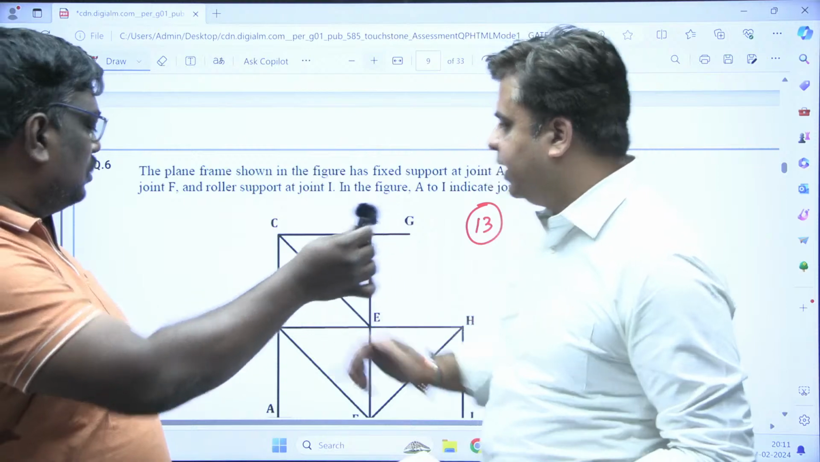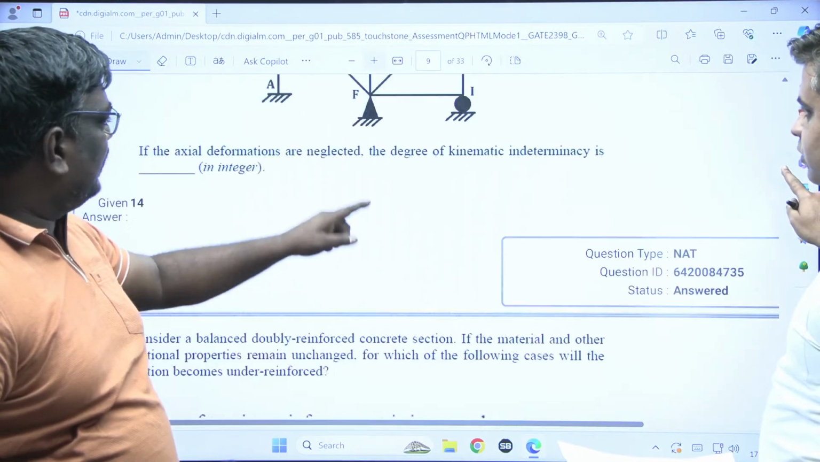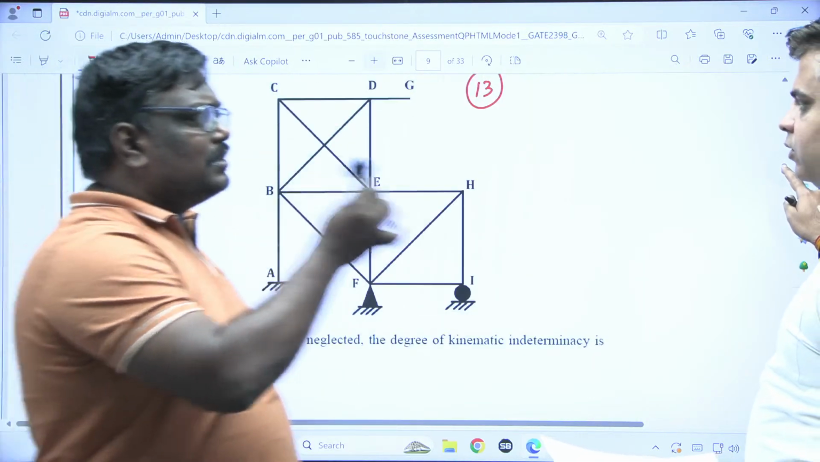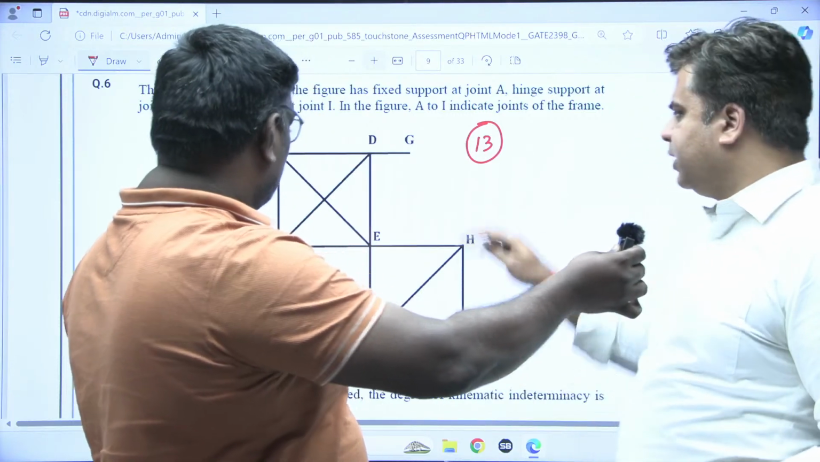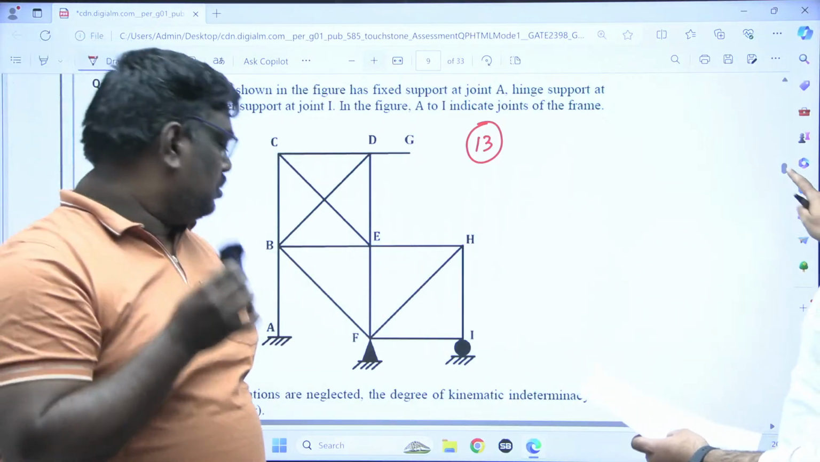We have calculated the degree of kinematic indeterminacy. So what could be the other answer, sir? It can be 14 or what? Yeah, it can be like 6 or 7, something like that. But right now I remember it as 13. Okay. Next.